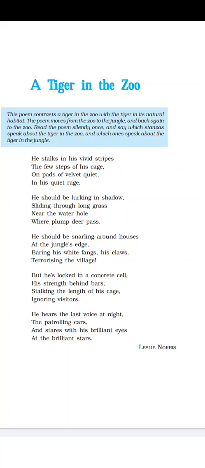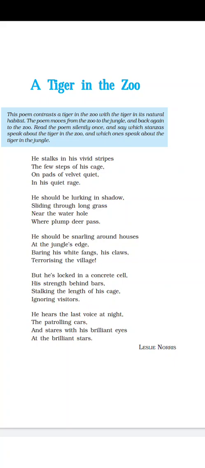The poet explains what his life could be if the tiger had not been interned, or if the tiger is released, then we will see what the points are. Let's read the poem and we will discuss.